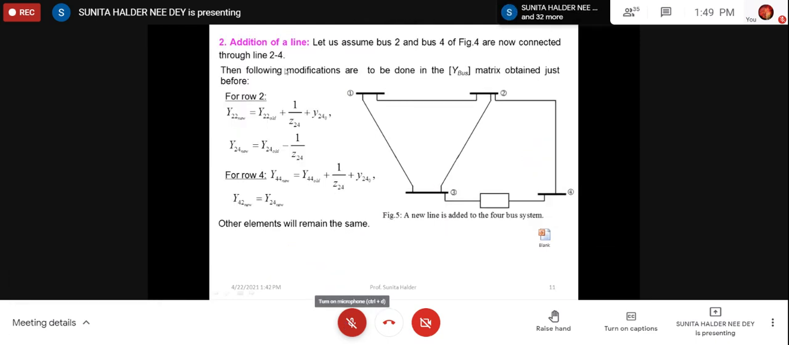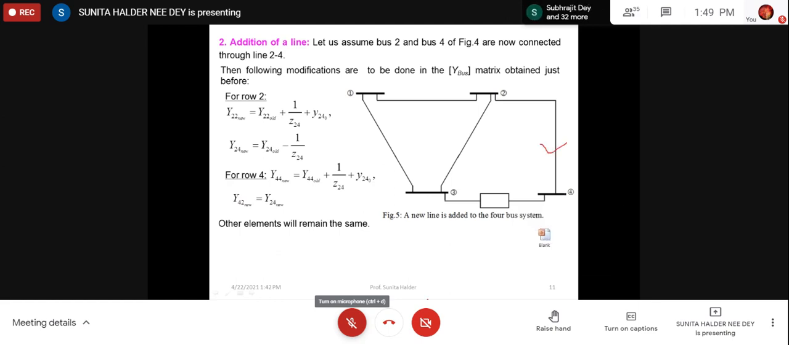Then say we add one extra line, no bus. So if we add an extra line, there will be no change in dimension, but there will be change in values because we have added one line. Here we have assumed that in the existing power system, the 4 by 4 bus power system we have derived, there is another line in between bus 2 and bus 4. So this line is new.